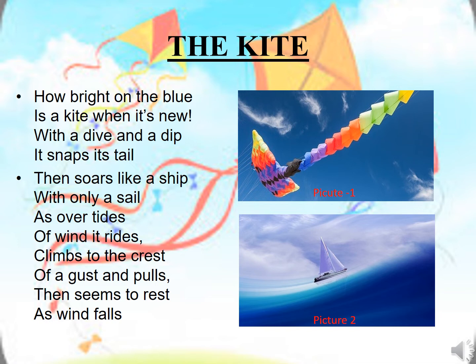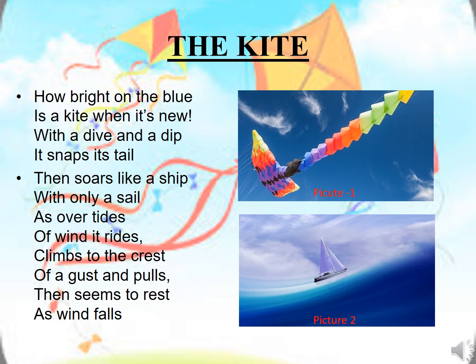So, how bright on the blue is a kite when it's new. With a dive and a dip, it snaps its tail. Here the meaning of dive and dip is to rush, to go towards the air. Snaps means to move in just one direction with the air sound.